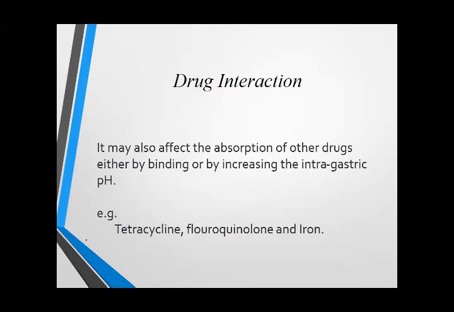As you all know, the antacid increases the gastric pH. It alkalinizes the gastric pH, so it may affect the absorption of various other drugs, the drugs that require an acidic pH to be absorbed. So it may affect the absorption of other drugs by binding or by increasing the intragastric pH. For example, tetracycline, fluoroquinolone, that is commonly available with the name of ciproxin, okay, and iron.